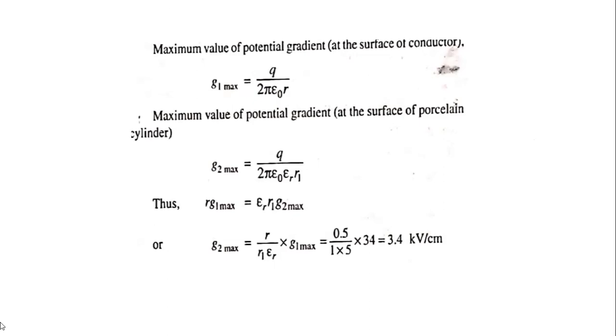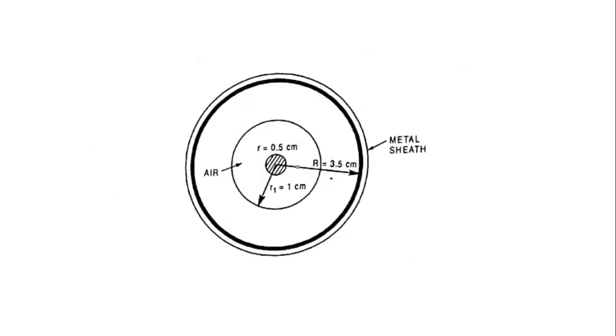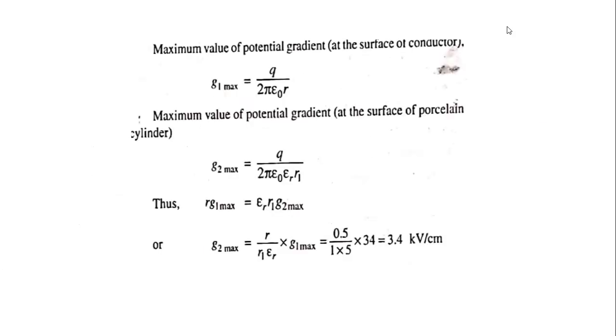What is epsilon r? Relative permittivity. At the first layer we have the conductor. Therefore G1 max is equal to Q by 2 pi epsilon naught epsilon r into r.